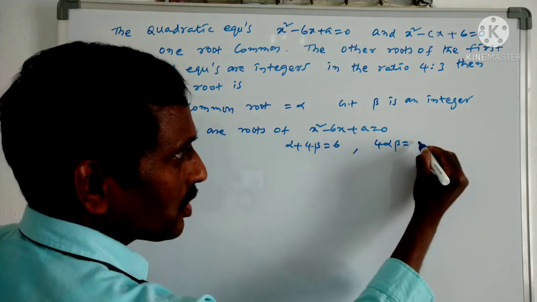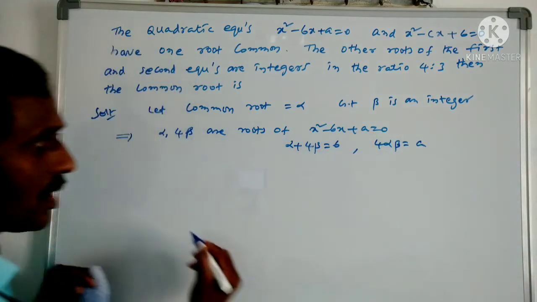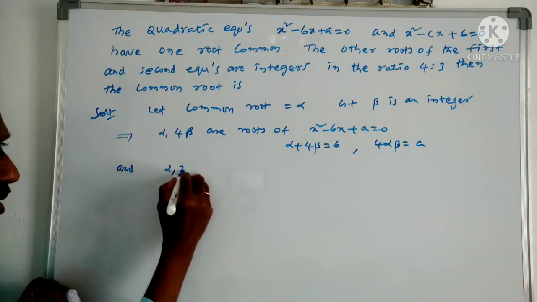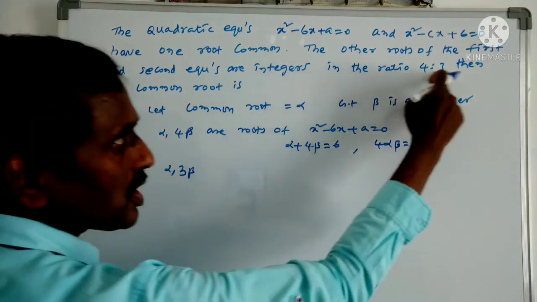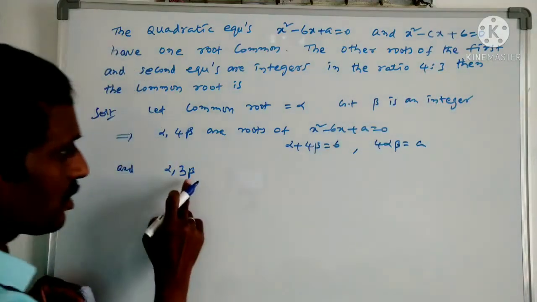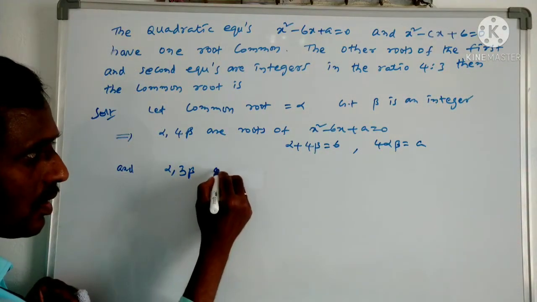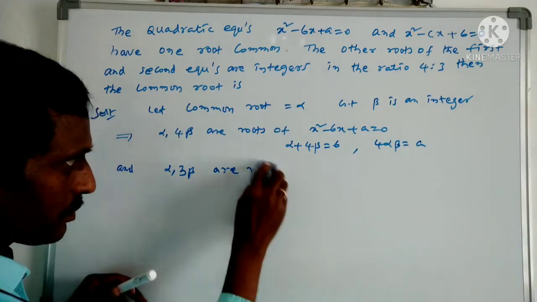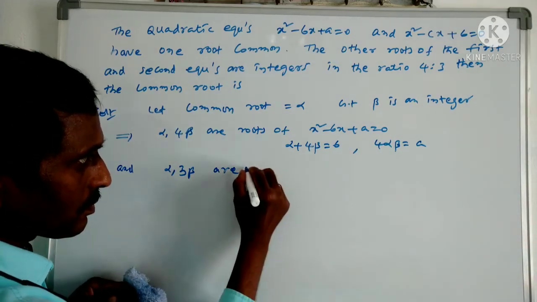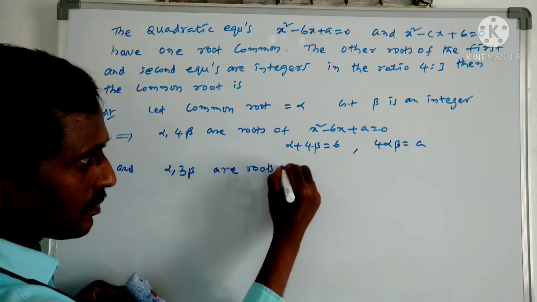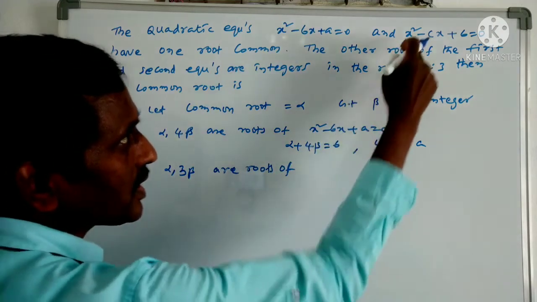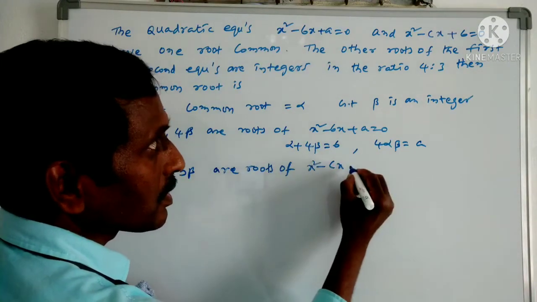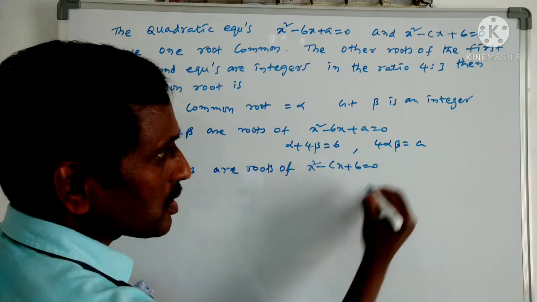What is the product value? It is a. And alpha, 3 beta. Why? Because of the 4:3 ratio, the second root is 3 times beta, so 3 beta. These are the roots of the second equation. What is the second equation? x square minus cx plus 6 equals 0.